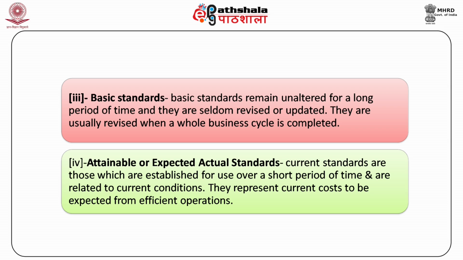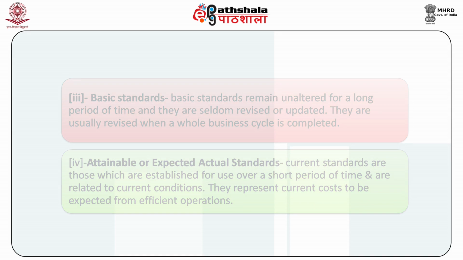They are usually revised when a whole business cycle is completed. 4. Attainable or expected actual standards. Current standards are those which are established for use over a short period of time and are related to current conditions. They represent current costs to be expected from efficient operations.